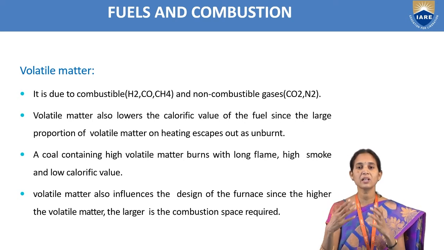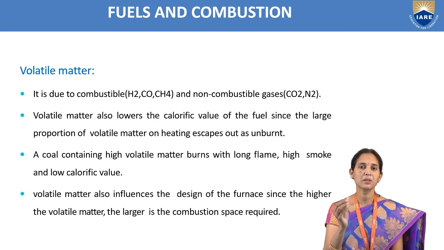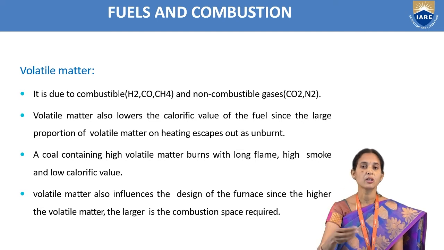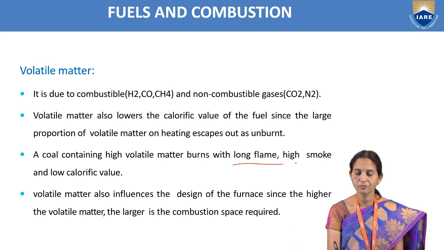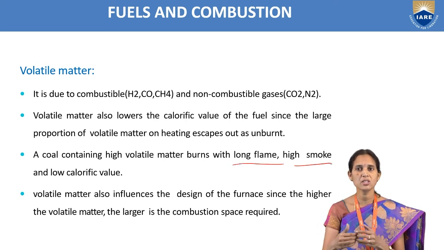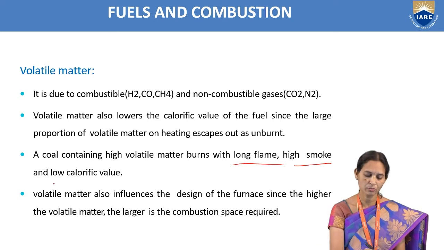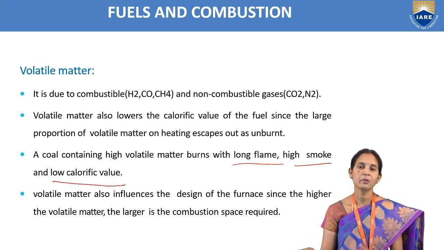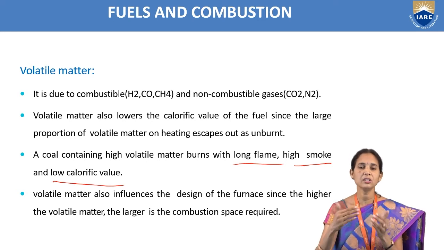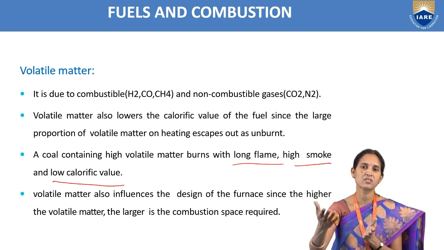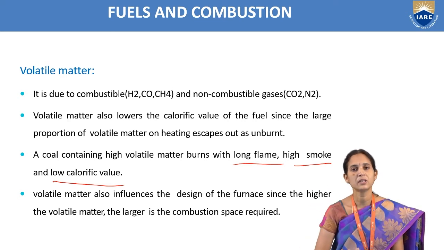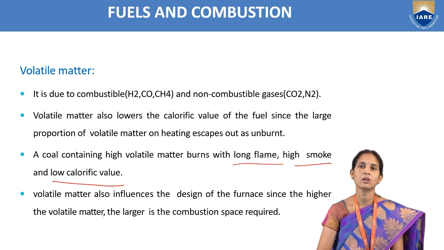When this coal sample containing more volatile matter is burned, it produces a long flame and high smoke, and it reduces the calorific value of the coal, because the volatile matter escapes as unburnt coal. So it reduces the calorific value of the coal. Reduced calorific value means loss of heat will be taking place.